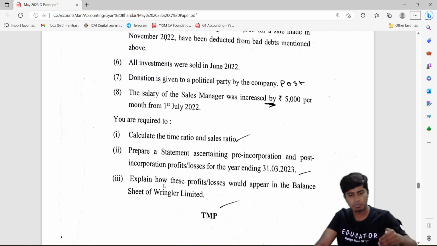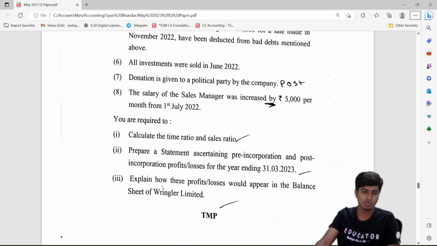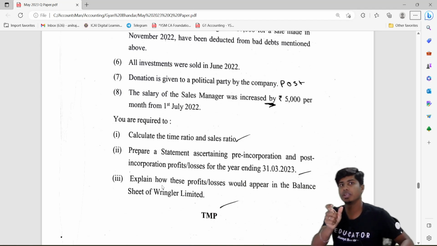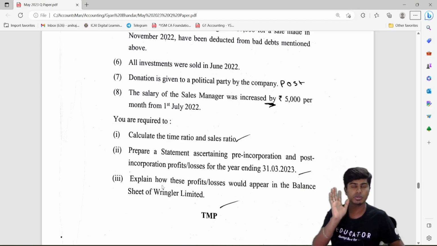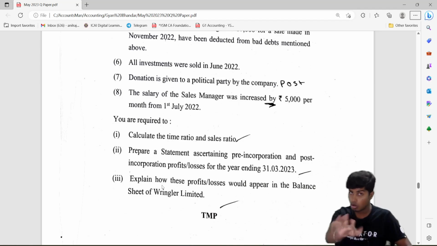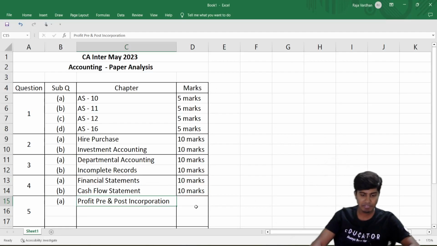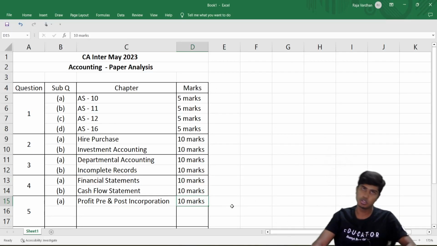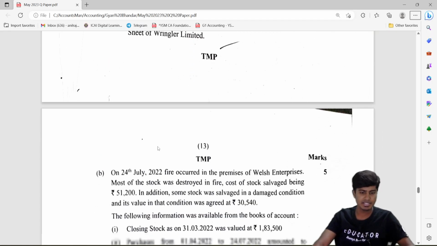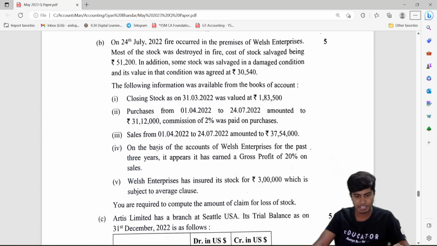They've just given 3 sub-questions, but it is the same thing that we do here. In case they'll give marks for time ratio, sales ratio also. They'll give you marks for that statement also, and they'll give you marks for the statement that you write as to how much is the amount to be transferred to capital reserve or goodwill. I don't know if there is loss. So this 10 marks is also very easy as far as I see. There are no new adjustments or no tricky adjustments.